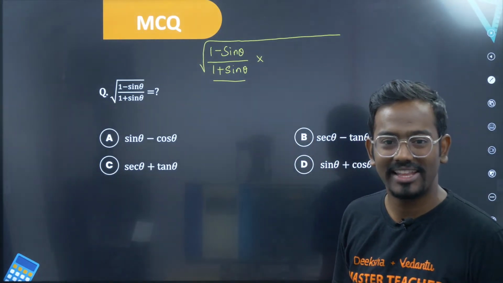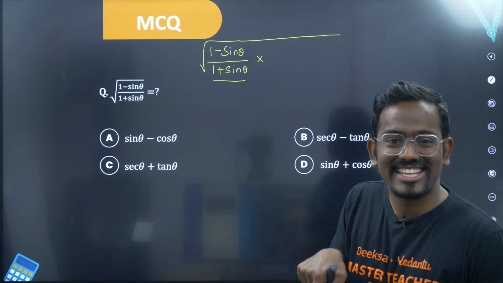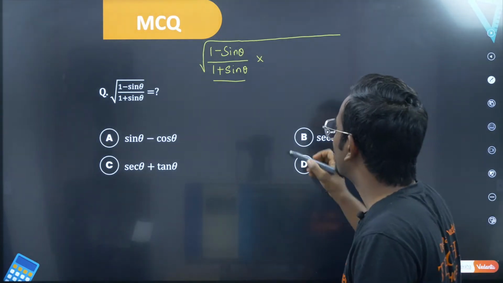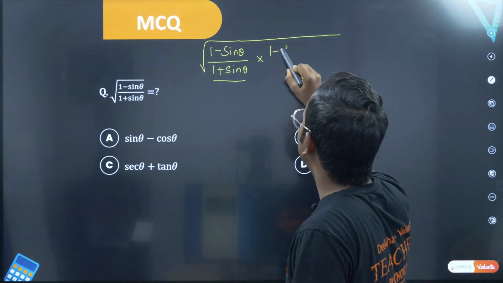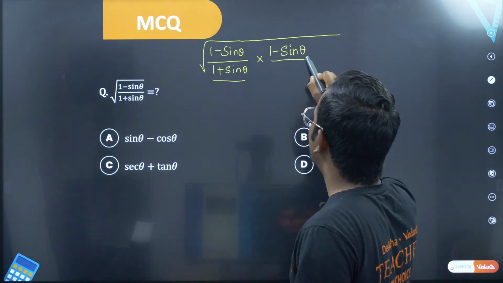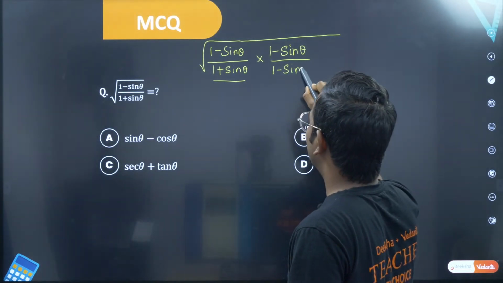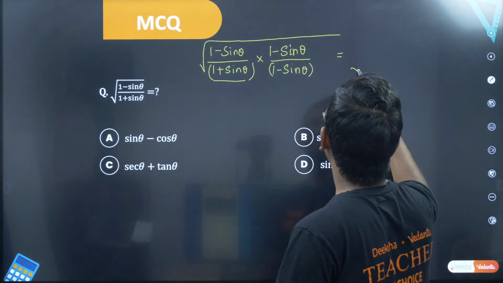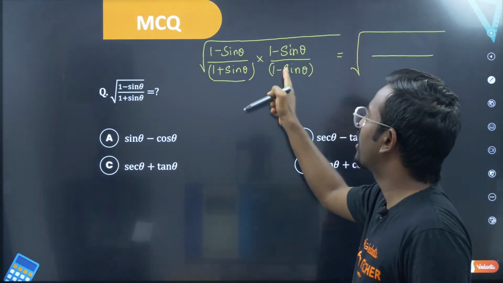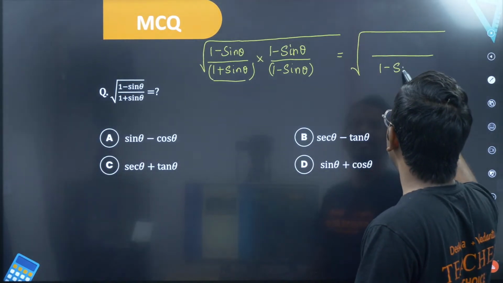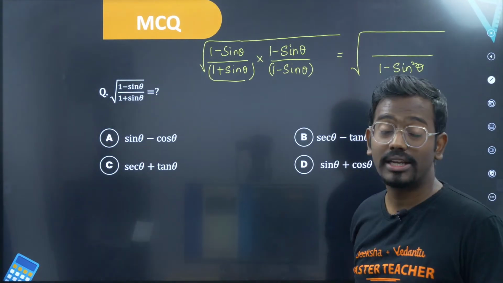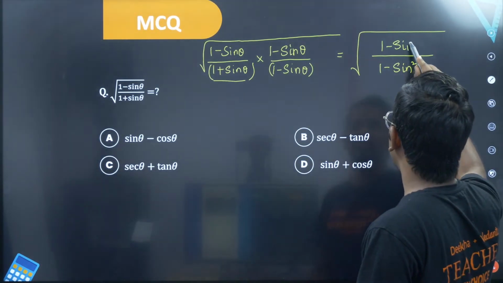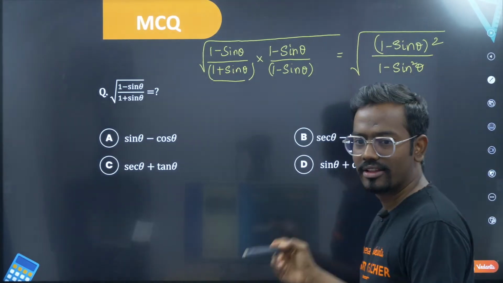Yes, sir. You have 1 plus sin theta. If I multiply it with 1 minus sin theta, then what happens? A plus b into a minus b, a square minus b square. That's it. So I'll take 1 minus sin theta multiplied to the numerator and to the denominator. Now this looks like, sir, this is a plus b, this is a minus b. So your denominator specifically becomes a square minus b square, that is 1 minus sin square theta. Very simple. The numerator becomes 1 minus sin theta into 1 minus sin theta, that is 1 minus sin theta whole square.